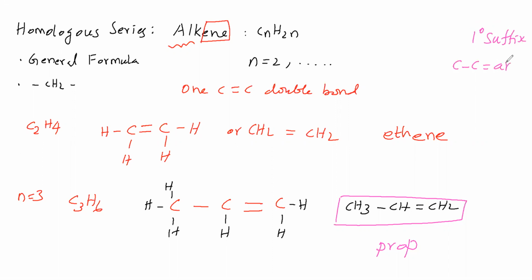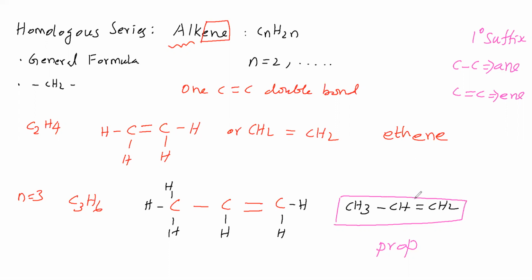Carbon-carbon single bond means ane. Carbon-carbon double bond means ene. Primary suffix means either you give ane, otherwise you give ene. If the compound contains only carbon-carbon single bonds, then you give primary suffix ane. What about here? Carbon-carbon single bond is present, and carbon-carbon double bond is also present.